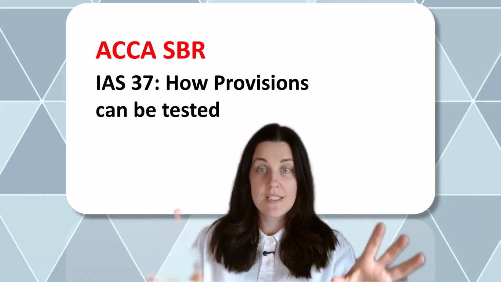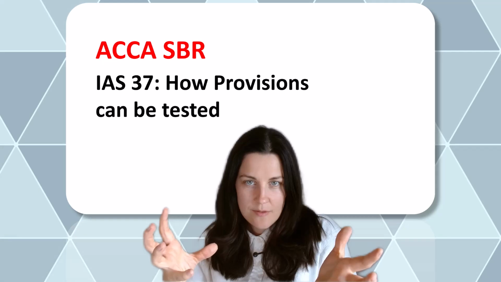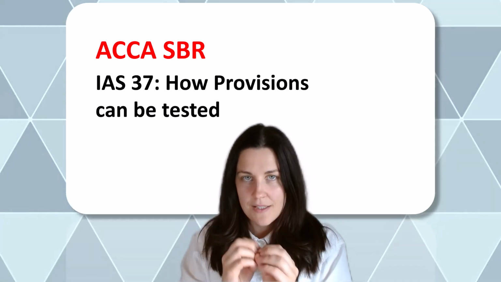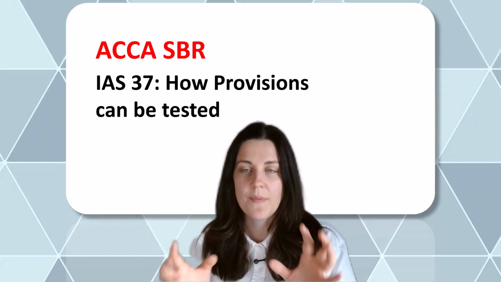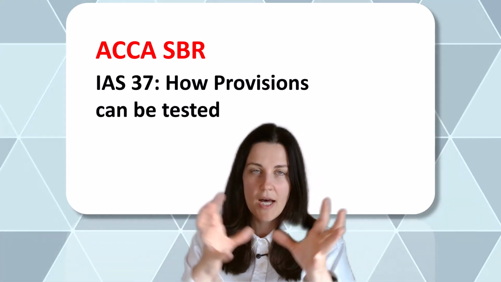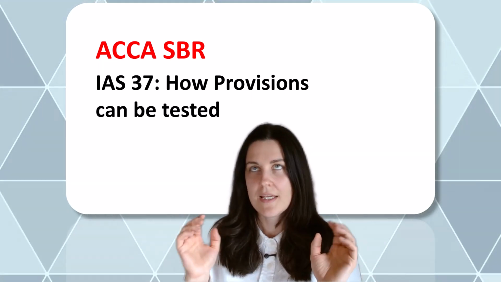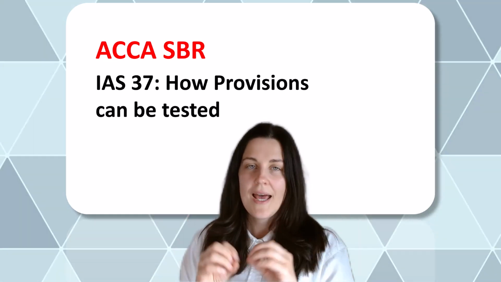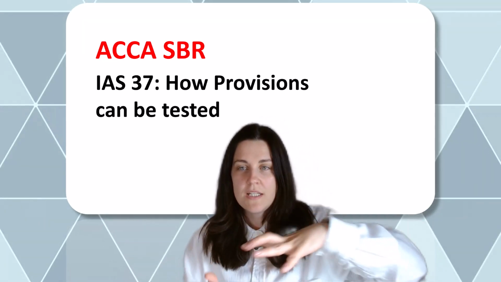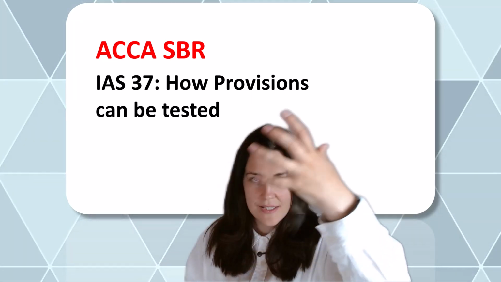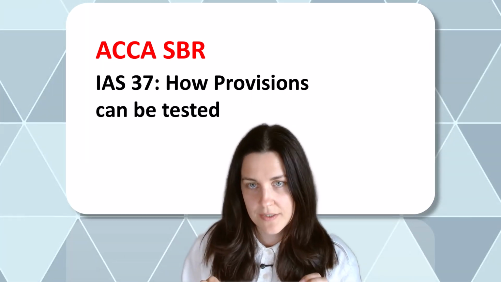We would need to distinguish between the provision for a large population of items and single events. That is something that the examiner likes to test. So consider this. If you have a lawsuit and there is, let's say, a 20% chance that the outflow will be 1 million, a 30% chance that the outflow will be 3 million, and a 10% chance that the outflow will be, let's say, 4.5 million, you need to take the one outflow that has the highest chance. So in our case, it will be 3 million and it will be 30%.